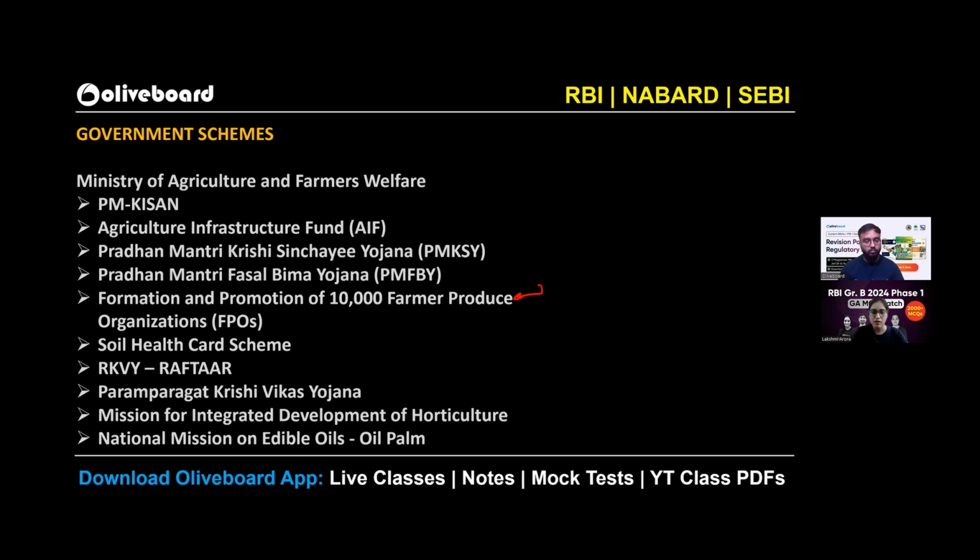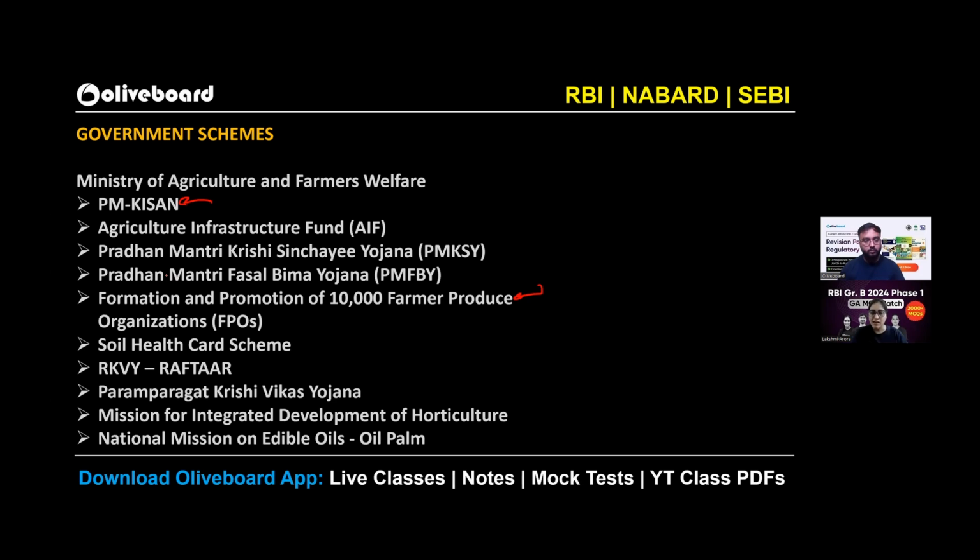So it becomes important. Fasal Bima Yojana, Krishi Sinchai, Agriculture Infrastructure Fund, PM Kisan, which state has got the maximum number of money from this PM Kisan. That is important. That was there in news. It was there in your PIB in the month of May. So all these data, that was there with respect to the scheme.